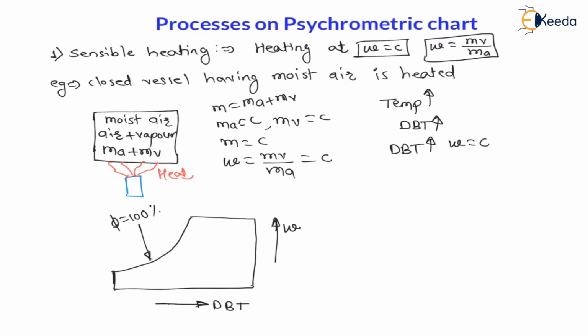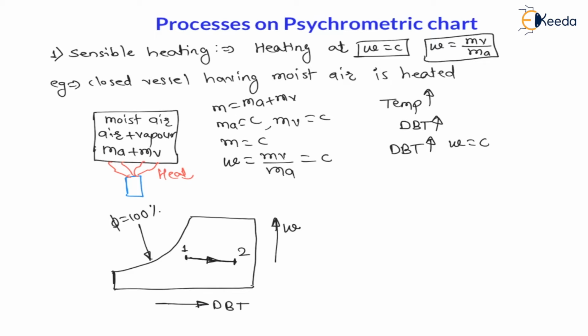Now here sensible heating is nothing but heating at constant specific humidity. So we have to keep specific humidity constant and increase temperature. Therefore, the process will look like this, from initial state 1 to final state 2.